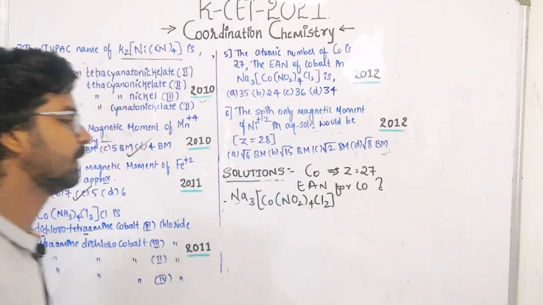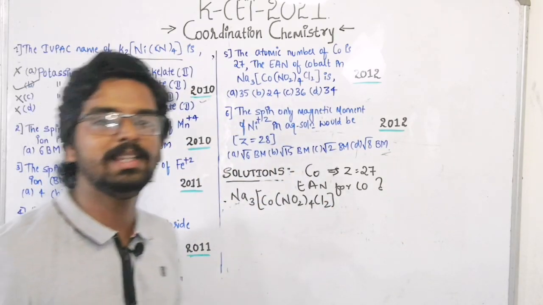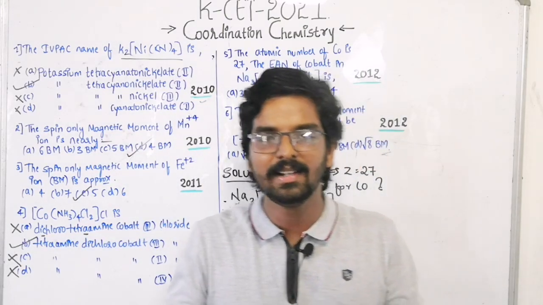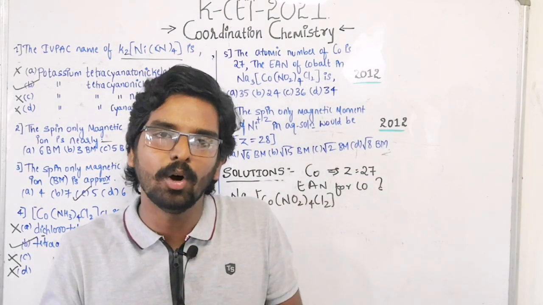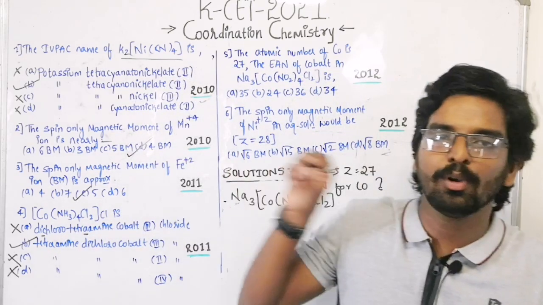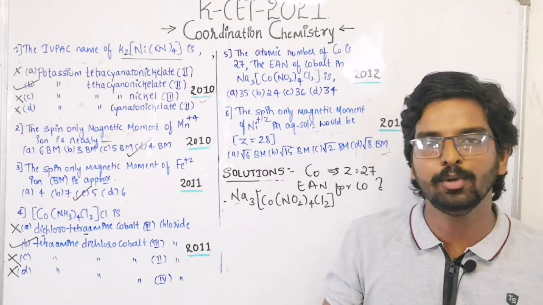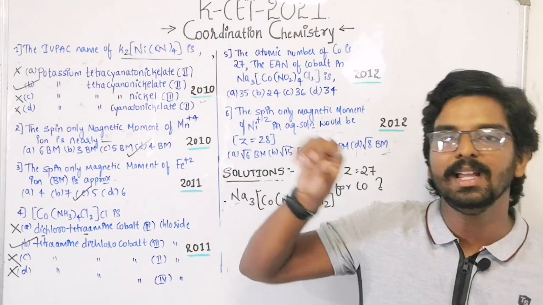Okay, sir, fine, sir. Okay, as we all know, EAN rule, that is effective atomic number. That means a central metal atom or ion will accept the electron from the ligands. ಇದೆಲ್ಲರೂ ಗೊತ್ತಿರೋದೆ ಹೌದಾ? Central metal atom or the ion, what it will do? It will accept the electron from the ligand.